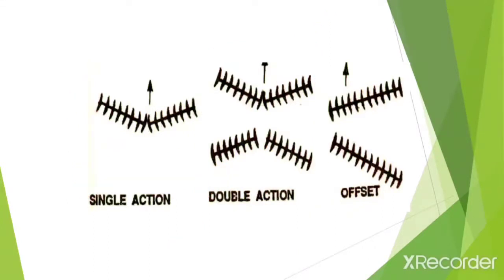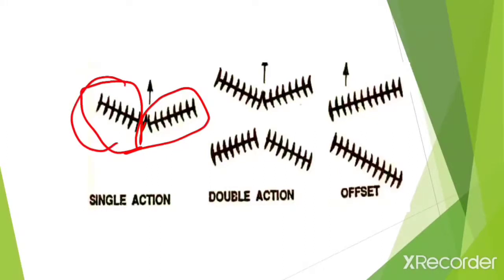Now the next types of harrows are single action and double action. Single action disc harrows are harrows with two gangs placed end to end. Gang means a set of discs. So two sets of gangs are arranged end to end, which throw the soil in opposite directions, and the discs are arranged in such a way that the right side gang throws the soil towards the right and the left side gang throws the soil towards the left side.